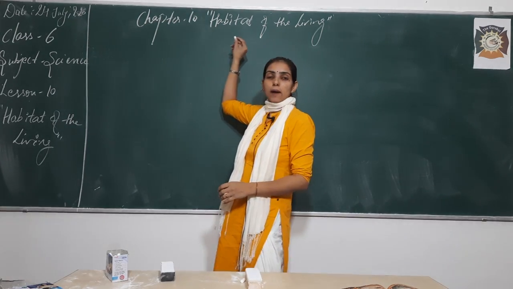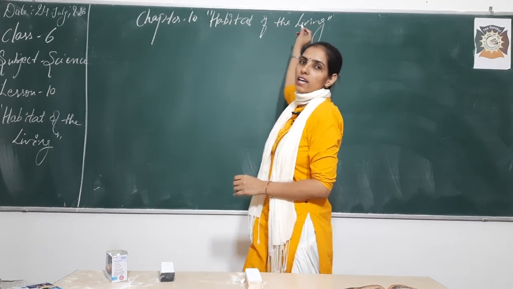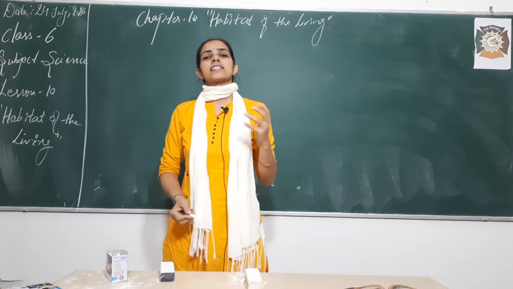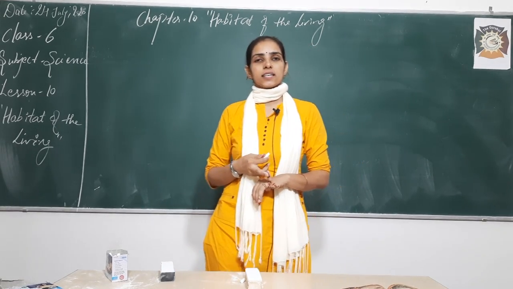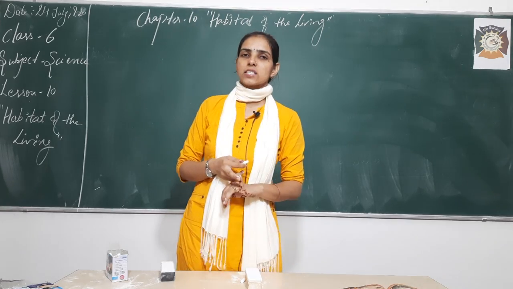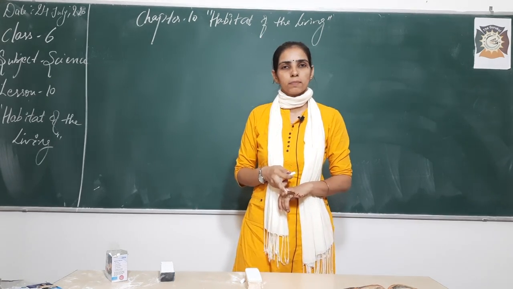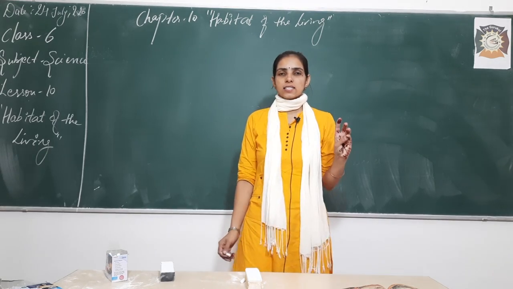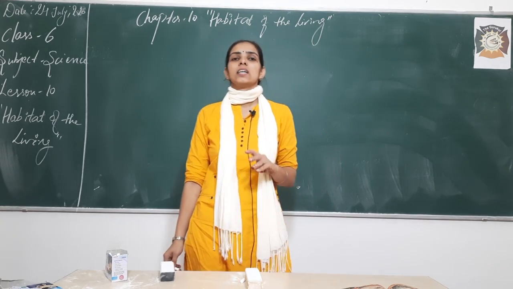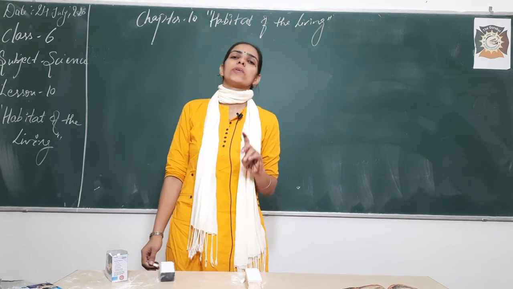That is the chapter we were doing, habitat of the living, right? And we were discussing the terrestrial habitats. Under the terrestrial habitats, there were mainly four categories, that is deserts, forest, grasslands and mountain regions.